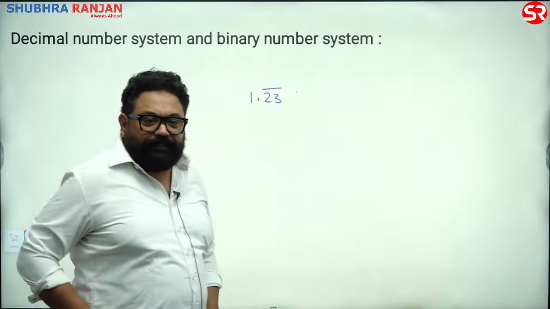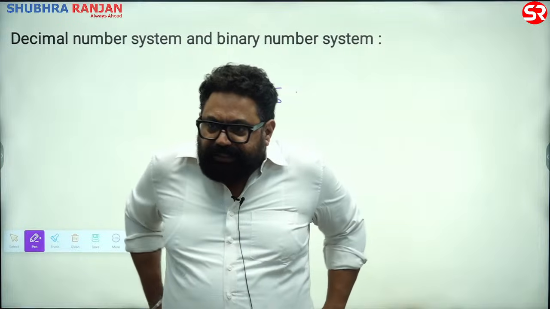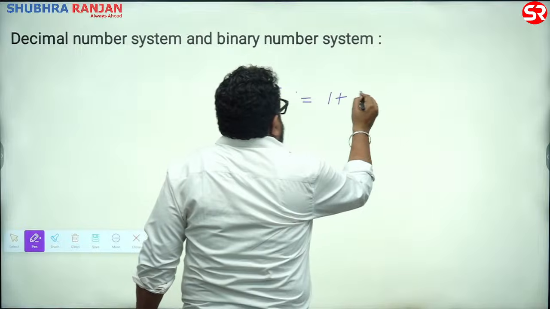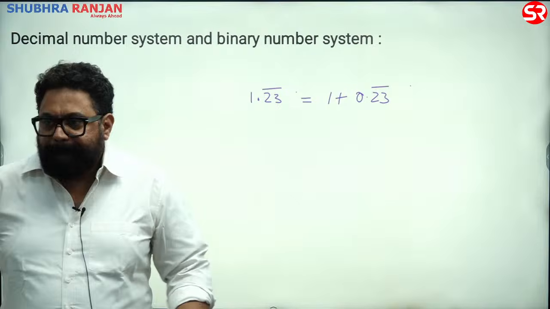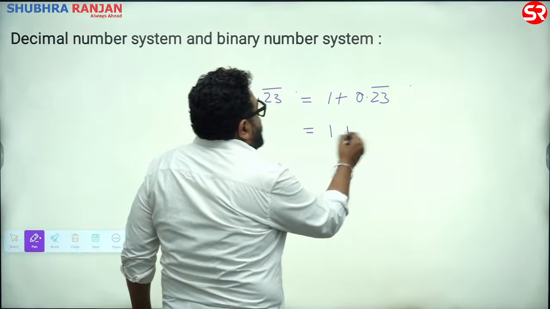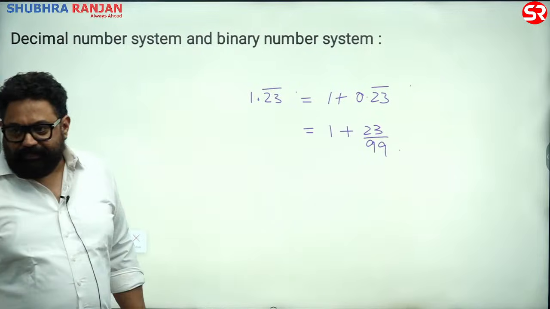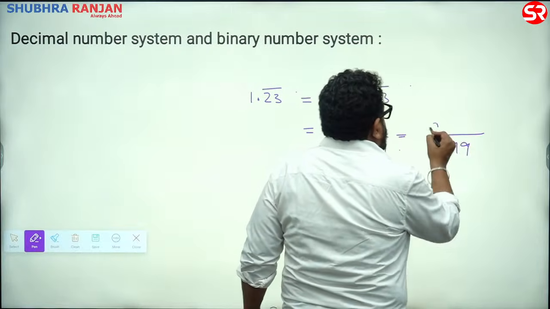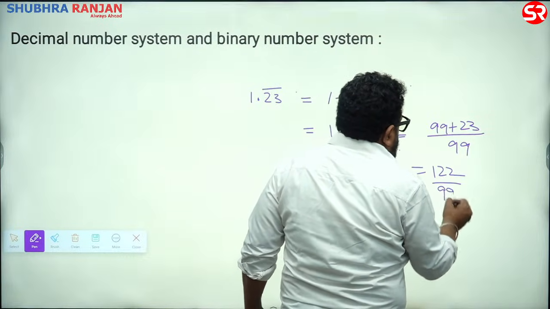Now, if this comes, they would always go one step ahead, you know. So, you know 0 point something, they have given you 1 point something. So, don't worry. Can't we write it as 1 plus 0.23 bar? That's how it is, which is 1 plus 23 by 99. So easy, right? Take 99 LCM. 99 plus 23, which comes out to be 122 by 99. Done.